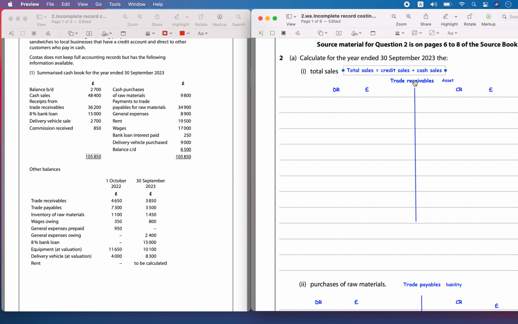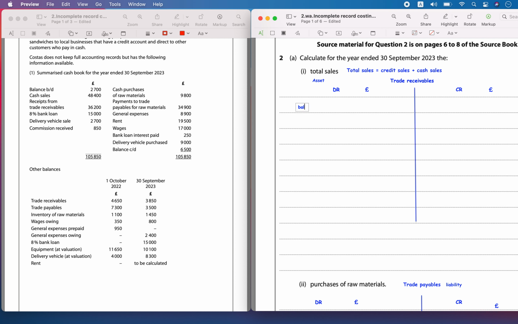If you know how to prepare a double entry account, you need not learn any formulas. So trade receivables is an asset account, so the credit sales is going to be reflected on the debit side. Now let's calculate, because the beginning trade receivables has been given.